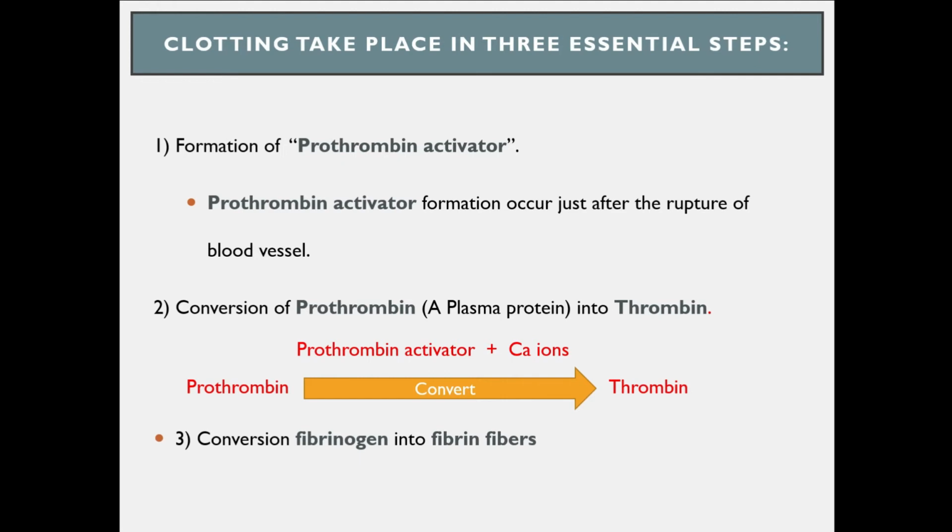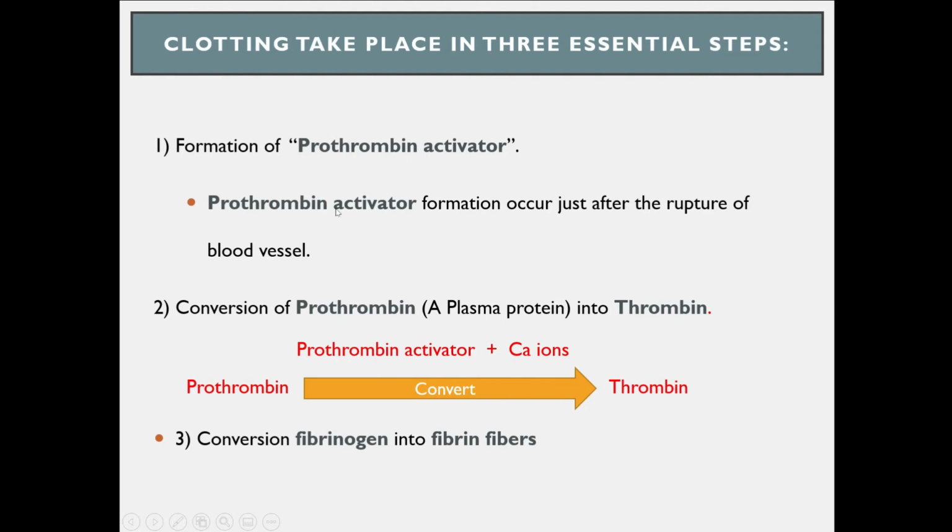Clotting takes place in 3 essential steps. First of all, there is formation of prothrombin activator, which occurs just after the rupture of the blood vessel. The second step is the conversion of prothrombin into thrombin. Prothrombin, a plasma protein, is already present in the plasma but it is not activated.